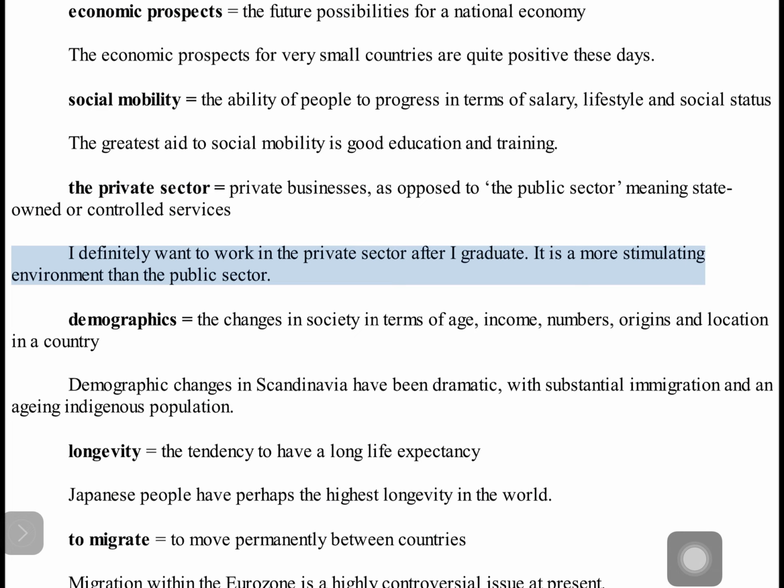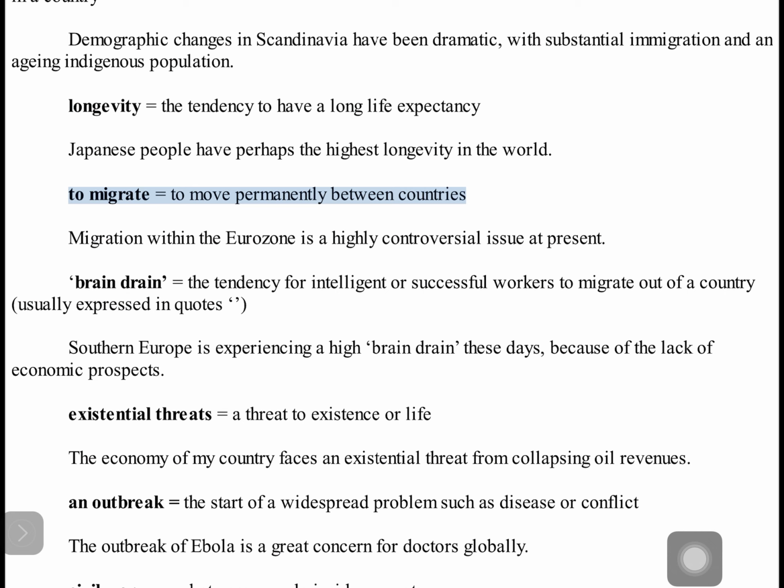Demographic changes in Scandinavia have been dramatic, with substantial immigration and an aging indigenous population. Longevity equals the tendency to have a long life expectancy. Japanese people have perhaps the highest longevity in the world. To migrate equals to move permanently between countries. Migration within the Eurozone is a highly controversial issue at present. Brain drain equals the tendency for intelligent or successful workers to migrate out of a country, usually expressed in quotes. Southern Europe is experiencing a high brain drain these days because of the lack of economic prospects.